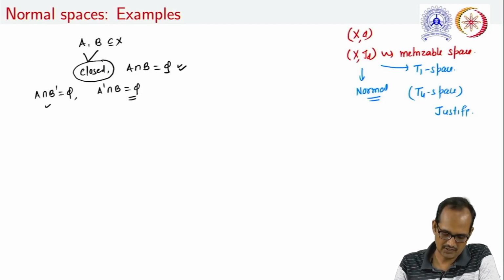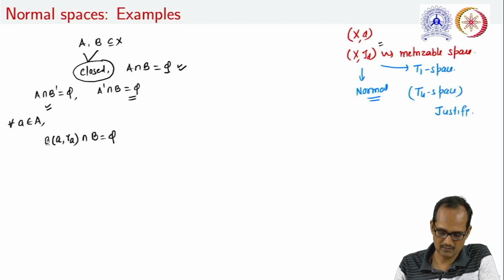And if this is the case, for all a in A, we can construct a member from the basis of this metric topology. Let us take an open ball centered at a with radius r_a such that this ball intersection B will always be an empty set.